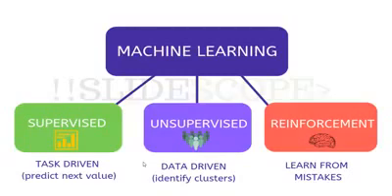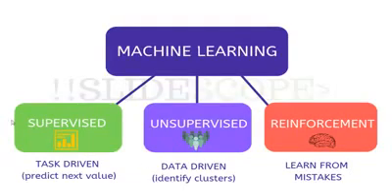So since we have some basic knowledge of machine learning, now we have to understand what the various types of machine learning are, what the various categorizations of machine learning are. So machine learning is basically divided into these three parts. One is supervised learning, then there is unsupervised learning, and there is reinforcement.